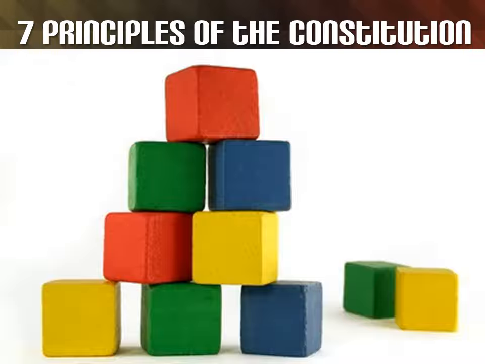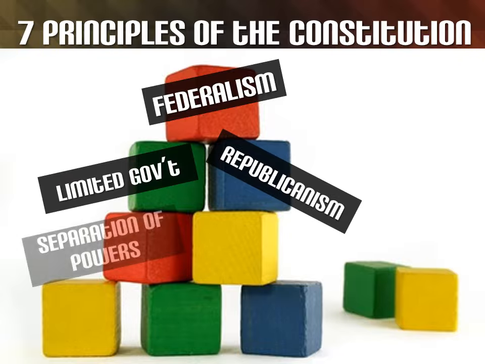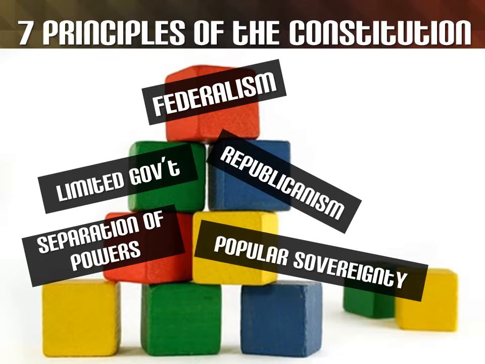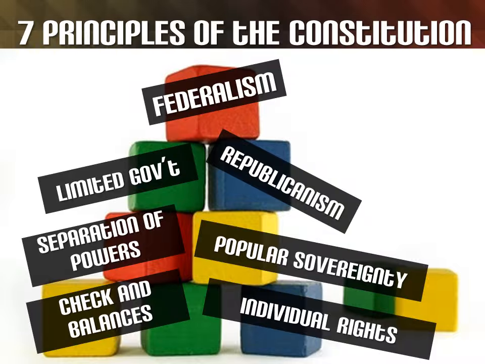Now, if you think of it like this, it's kind of like a bunch of building blocks. A government is built up by the way people believe a government should be run. And the Constitution sets up these foundations or these building blocks. And we have 7 core beliefs that are like the building blocks for our country. So again, they are federalism, limited government, republicanism, separation of powers, popular sovereignty, checks and balances, and individual rights. So let's look at these a little bit more in depth.